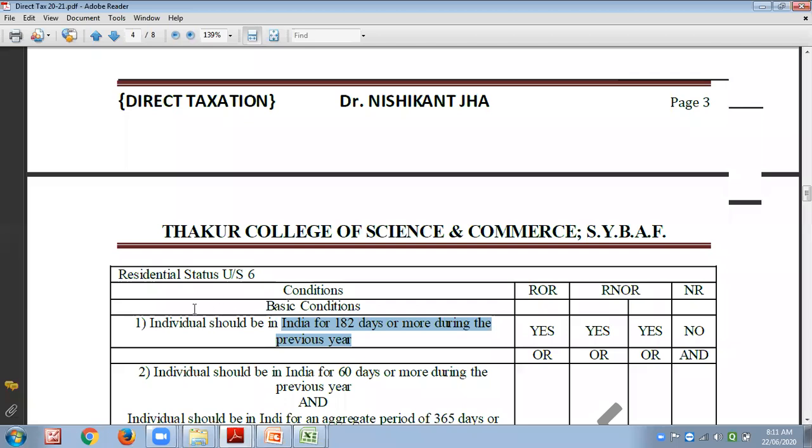Section 6 subsection 1 clause A states an individual should be in India for 182 days or more in the previous year, then they will be resident of India. If not, then they will be known as non-resident of India. Either resident or non-resident. Non-resident is not a new word for you. You must have heard this word.